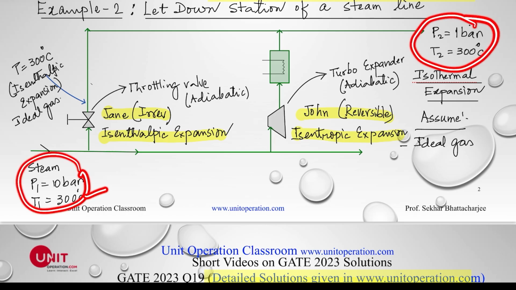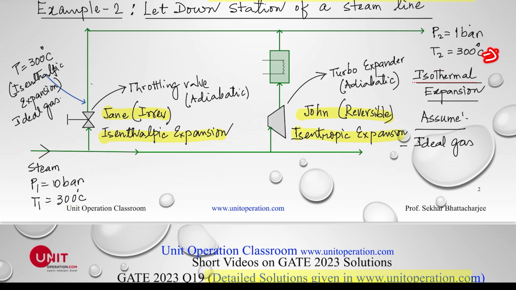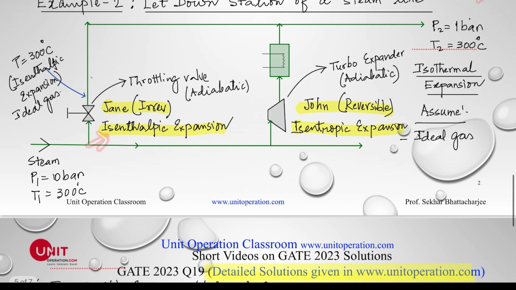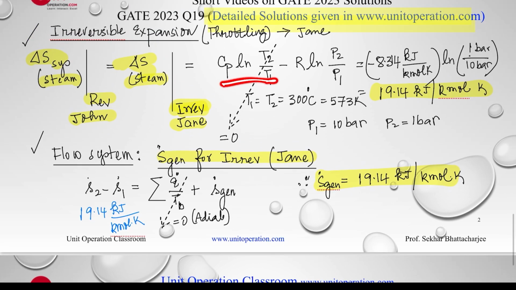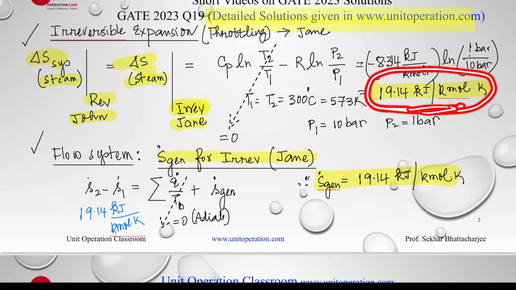The temperature remains the same, only the pressure has changed. So the temperature term is equal to 0, and this is the negative of this one. Assuming certain values, that's 19.14 kilojoule per kilomole Kelvin. This is 1 bar and this is 10 bar.